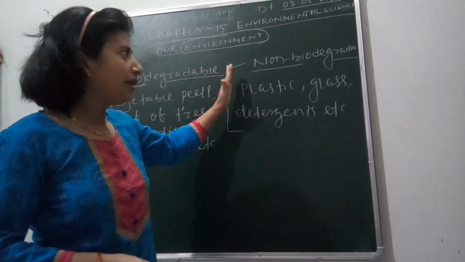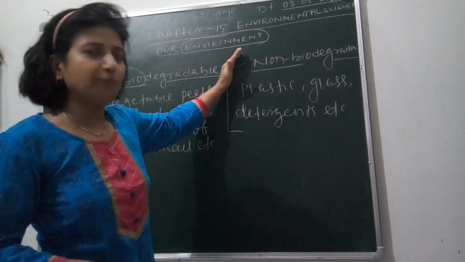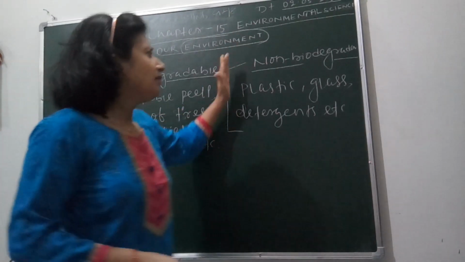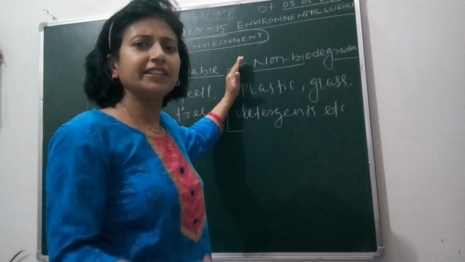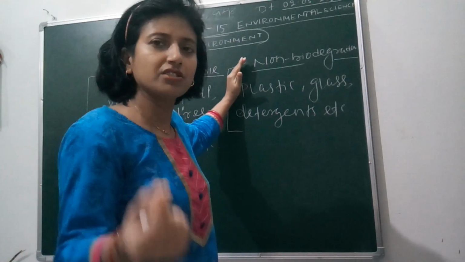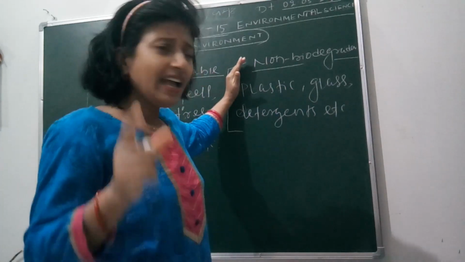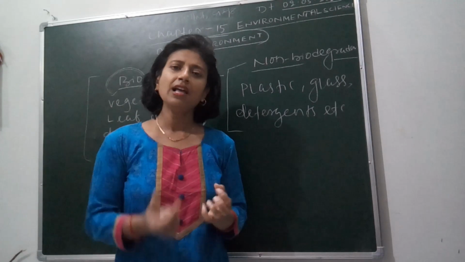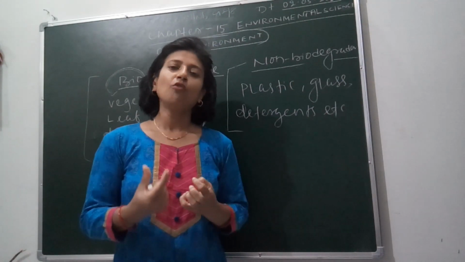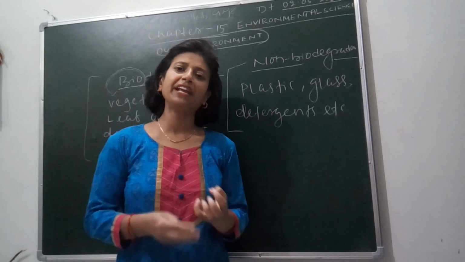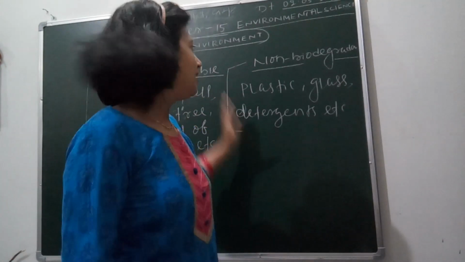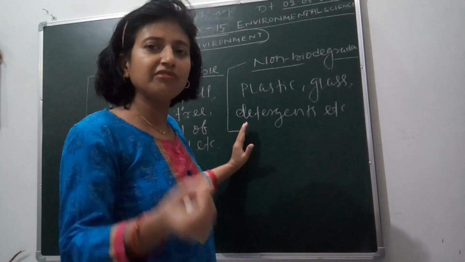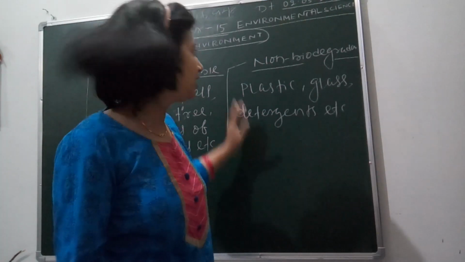Let's see again non-biodegradable substances. How can the environment be prevented or protected from pollution? Plastic waste, when it falls on soil, creates some chemicals due to which the soil gets polluted. It also kills the beneficial microorganisms that grow in soil, as well as the other organisms that help in bringing fertility to soil. It also prevents the entry of water. Rainwater can't enter deep into the soil due to this waste.